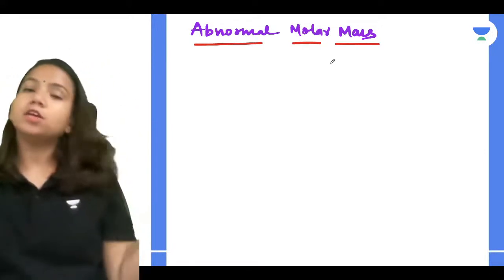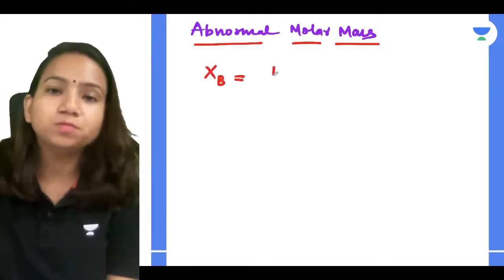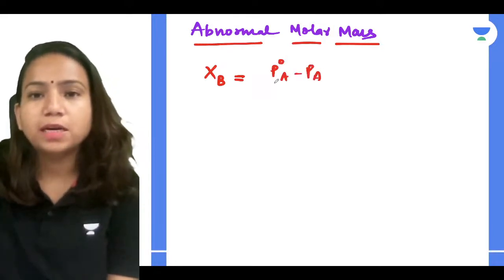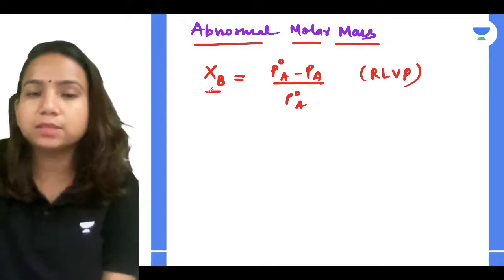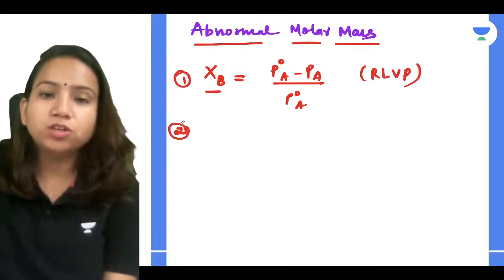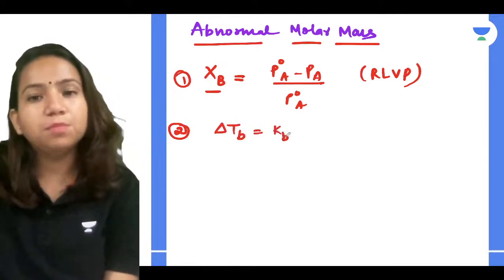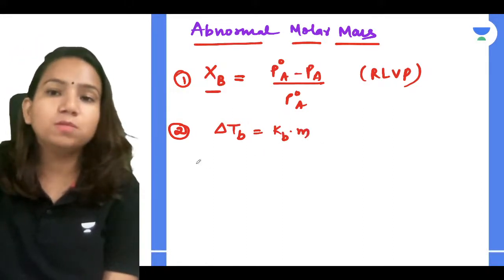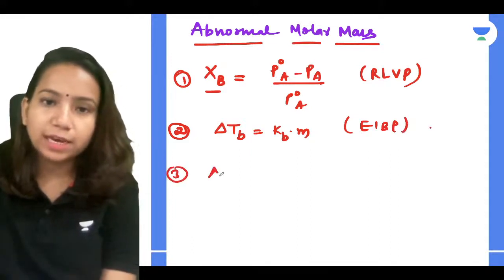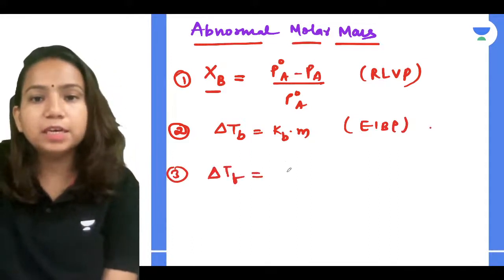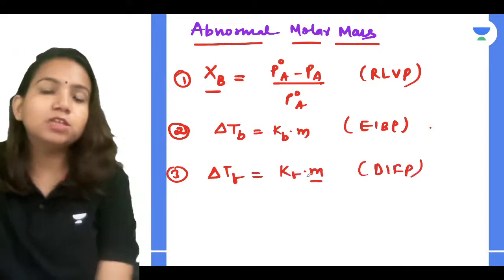From every colligative property, if I discuss the formulas we discussed, XB is equal to P naught A minus PA divided by P naught A, the relative lowering of vapor pressure. From that, can you calculate molar mass? Yes, you can calculate. From elevation in boiling point, delta TB is equal to KB dot m. You can calculate molality, so molar mass you can calculate. Depression in freezing point, delta TF is equal to KF dot m. That also you can calculate. You have molality, you can calculate molar mass.